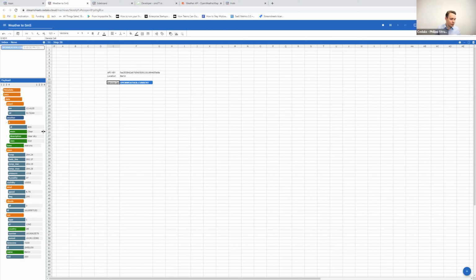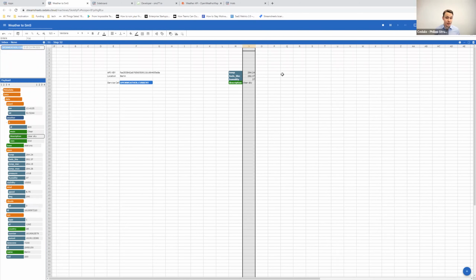There comes quite a lot of that. The main ones I'm interested in right now are, for example, the temperature, then also, quite interesting, what it feels like. Always good to know is the humidity. And then it's also quite nice to know what the description is, so what the sky looks like. In Berlin, they're lucky, they have a clear sky there.